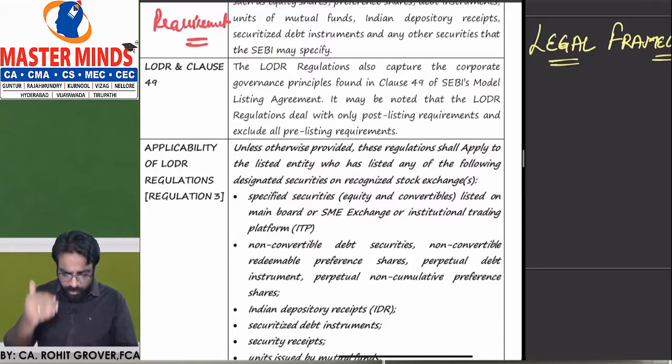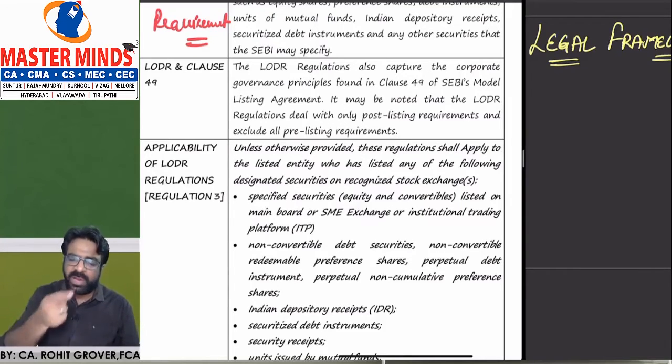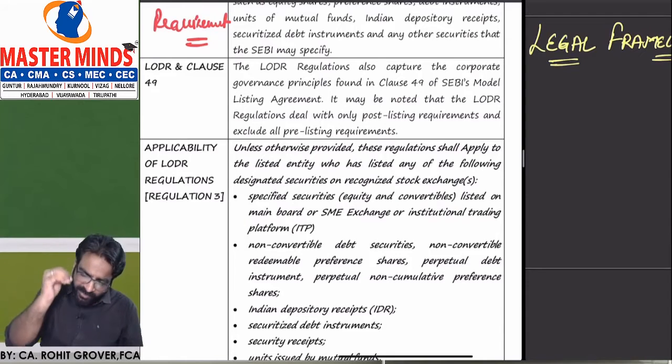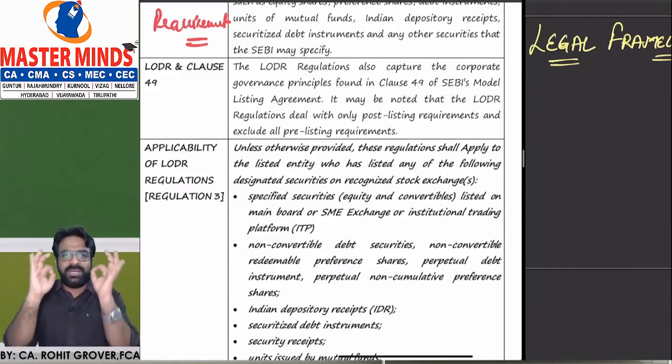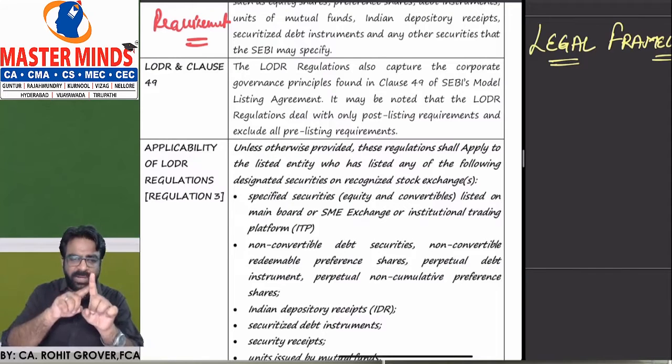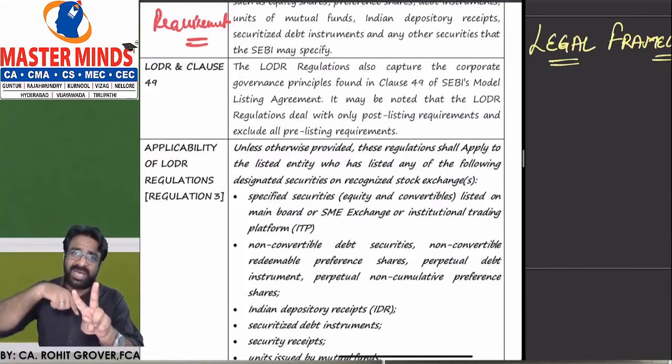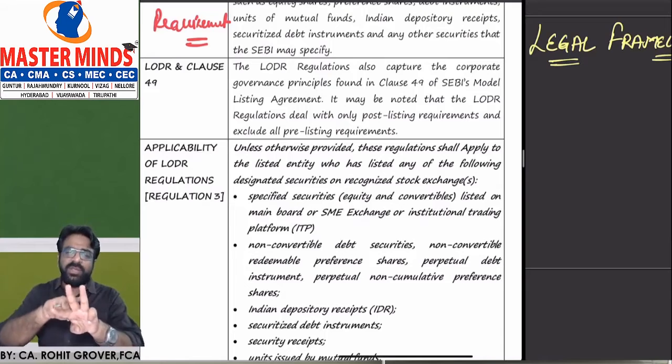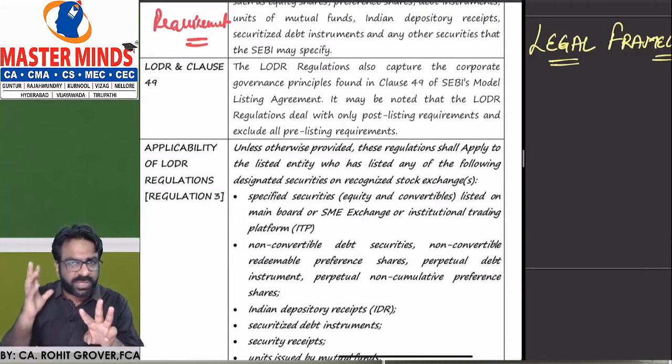Within 1 minute, the whole paragraph will be there inside you. If you are a listed entity and you have any of the following categories of securities listed on any recognized stock exchange, LODR is applicable to you. So point number 1, you should be a listed entity. Point number 2, your securities are also listed. And point number 3, on any of the recognized stock exchanges.